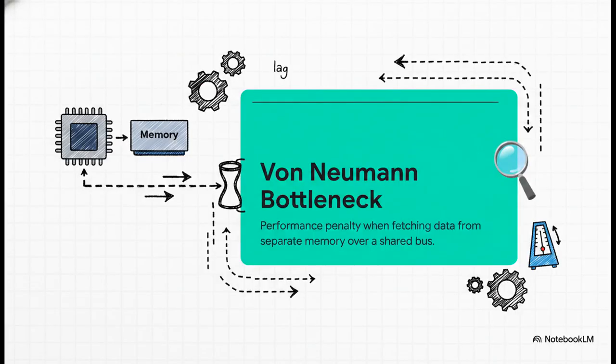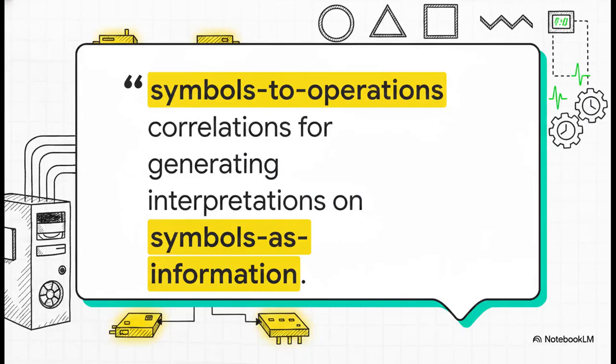All right, for our final leap, Section 5, the computer's internal clock. Let's strip away the music entirely and look at the silicon chip that's actually running the DAW software. Every modern computer is built on an architecture that separates the memory from the processor, and they're connected by a physical wire called a bus. Because data has to physically travel back and forth across this bus, it creates a lag called the von Neumann bottleneck. To manage this delay, the entire system is forced to operate on incredibly strict, timed execution cycles. It's literally an internal metronome that governs every single action the machine takes. This mechanical delay forms the literal foundation of our digital reality.